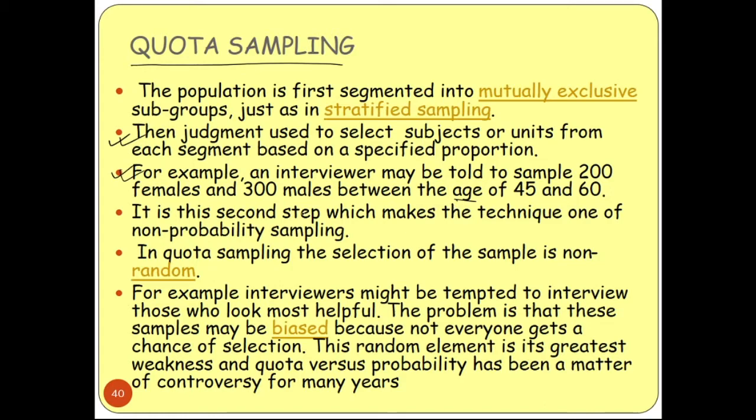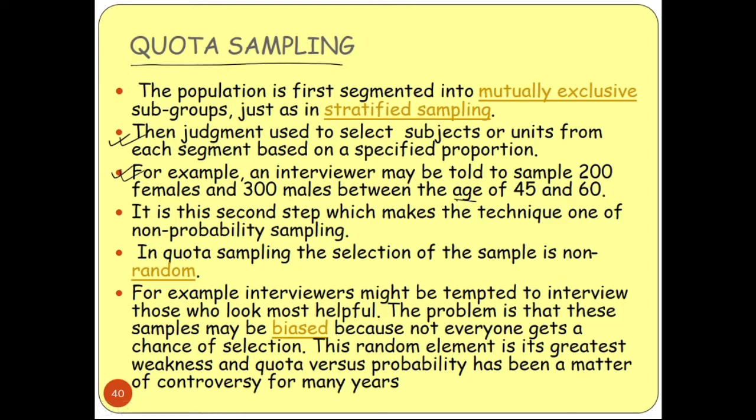So it is this second step which makes the technique one of non-probability sampling. In quota sampling, the selection of the sample is non-random. Here you are not choosing the data randomly. You are selective. You are selecting some persons intentionally.